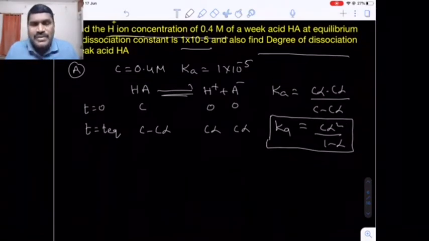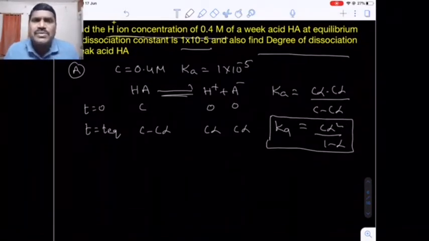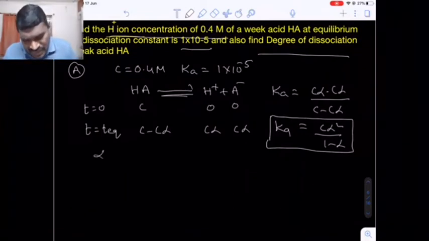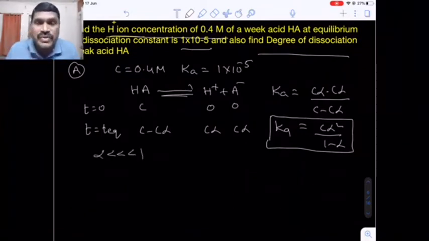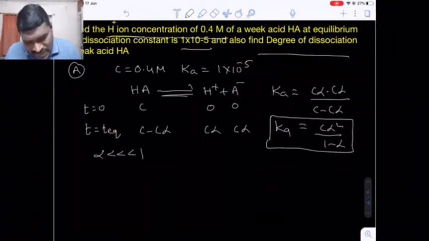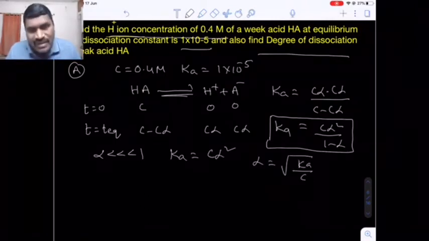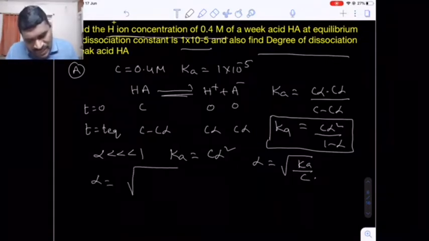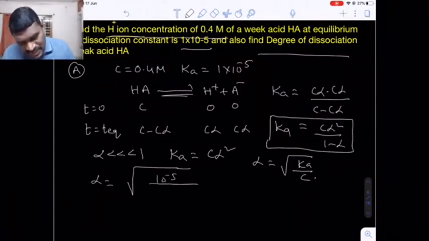Now let's suppose we are assuming that alpha is too small as compared to 1. We don't know whether the alpha value is greater than 5% or less than 5%, we are assuming. So Ka is equal to C alpha square, from which, by the approximation, we calculate the alpha value. So the alpha value will be equal to, what is the Ka value given to you here? Ka value given to you is 10 raised to minus 5. What is the concentration given to you? 0.4. Are you getting my point?